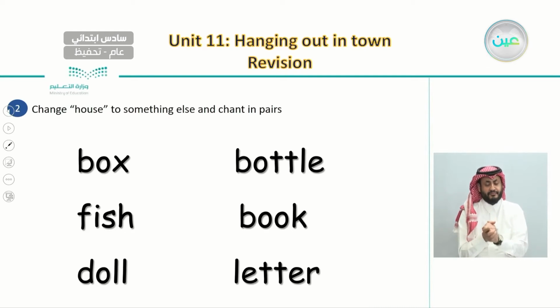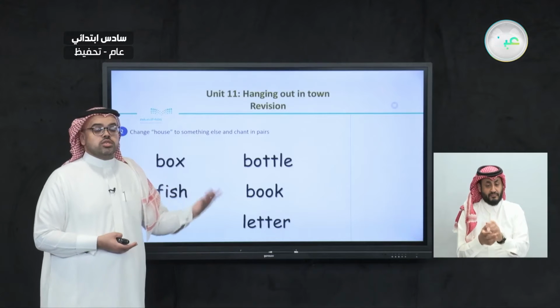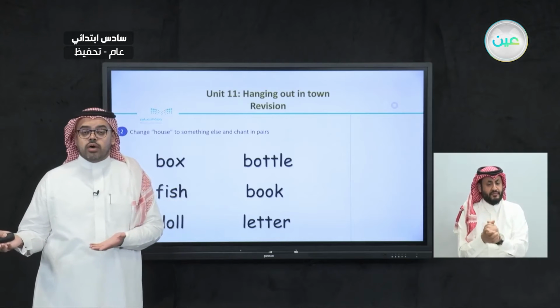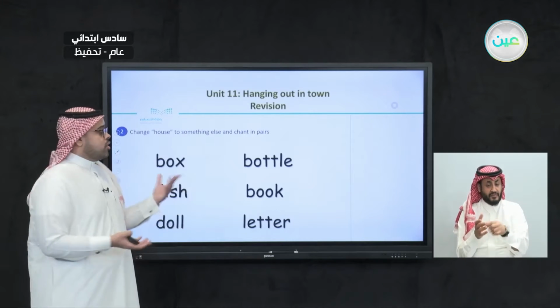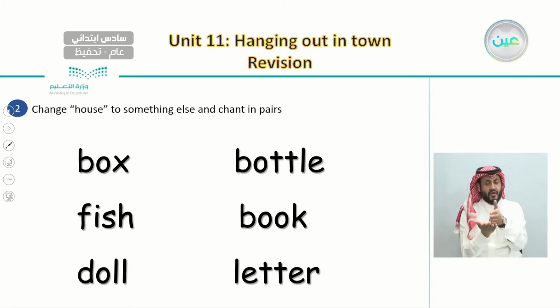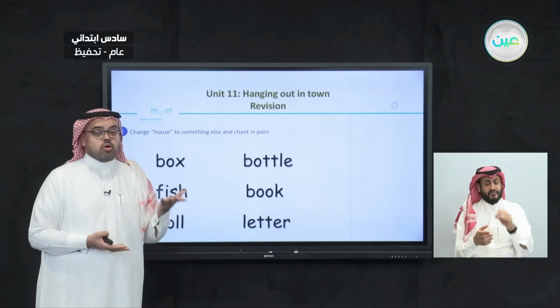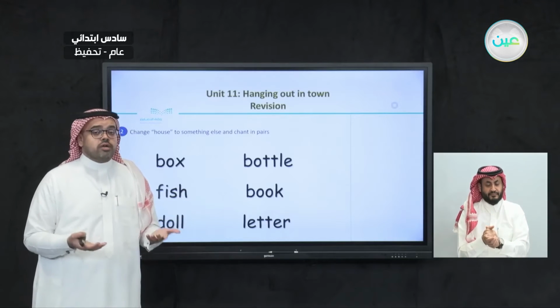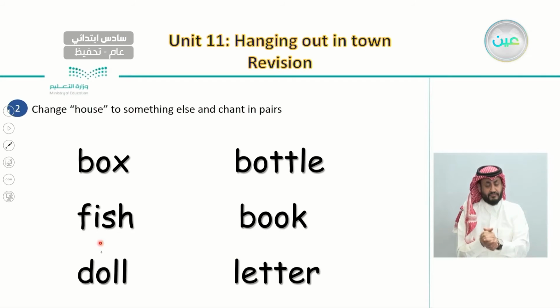So instead of saying, there was a little house, a little greenhouse, in the little yellow house, we can say, well, there was a little green box. In the little green box, there was a little white or brown box. Or not only house or box, we can say also fish.